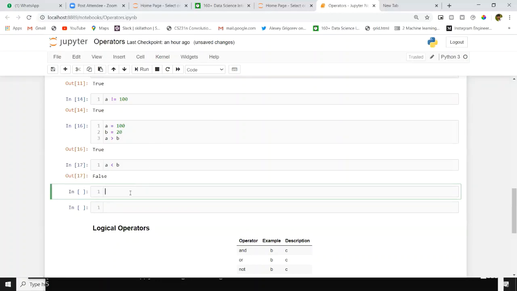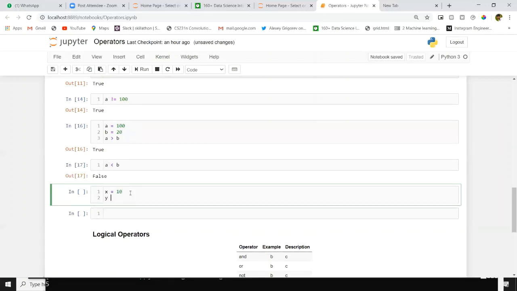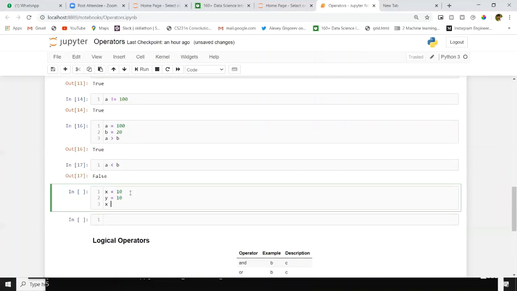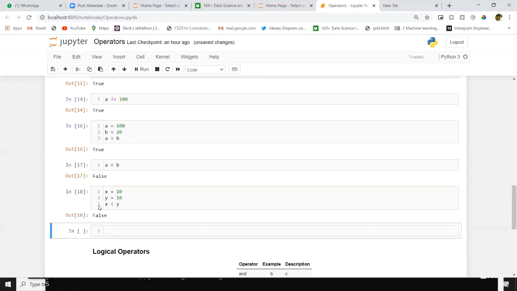To understand this better, I am taking x value as 10 and y value also 10. Now I am telling x less than y. Again, I'll get false. Why? Because definitely x is not less than y. X equal to y, so we are getting false.